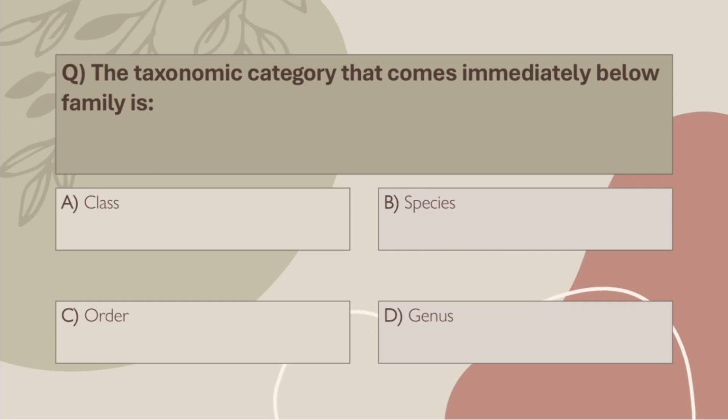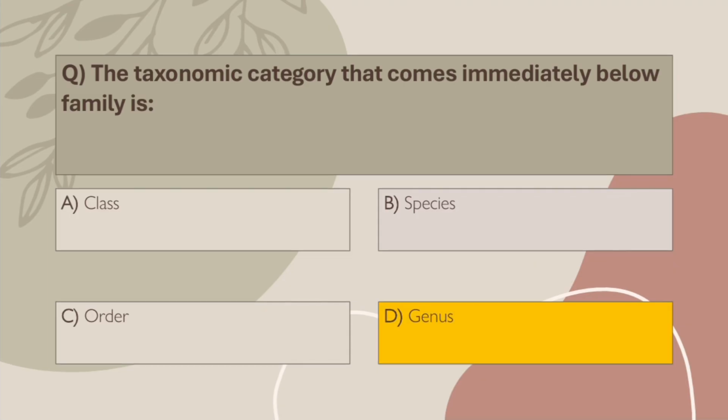Q37. The taxonomic category that comes immediately below family is: A. Class, B. Species, C. Order, D. Genus. Correct answer, D. Genus. Hierarchy reminder: family, genus, species.